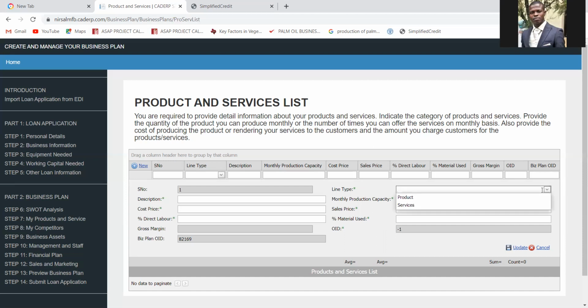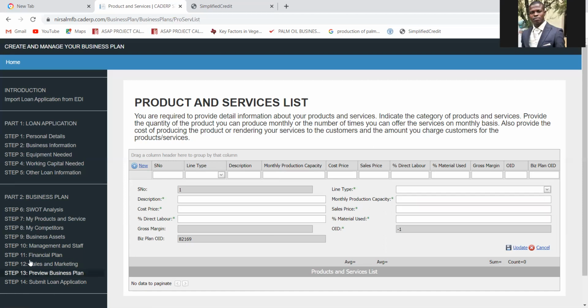Then line type, is it product or services? Choose one according to the area of your business. If it's only one product that you are offering, then this is okay. Click on update and move to the next one. But if you have other products, click on new. Then follow the same pattern, then click on update.